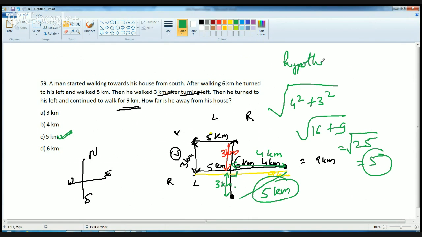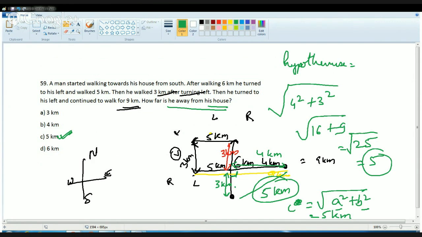And what is the hypotenuse? Hypotenuse is under root of a square plus b square, which is equal to c square, or hypotenuse square. So it's under root of 3 square plus 4 square, that is 5 kilometers. And that is the distance from his house at present. So this was a question on direction, an easy but a bit confusing question for a couple of students.